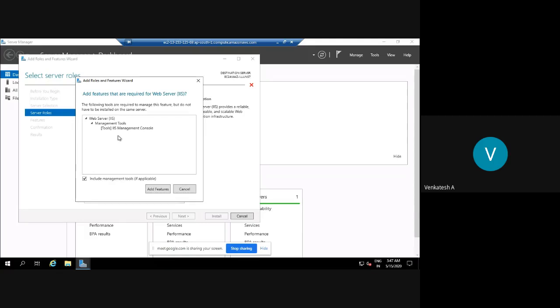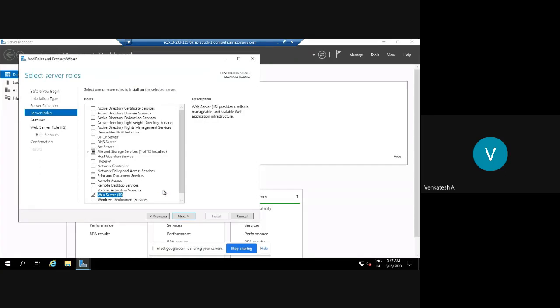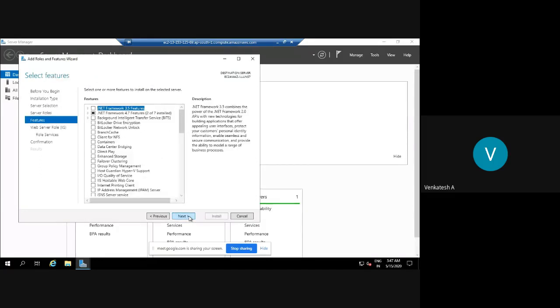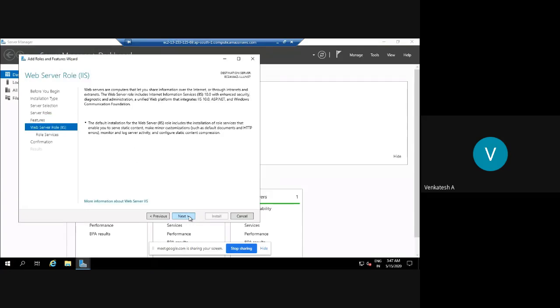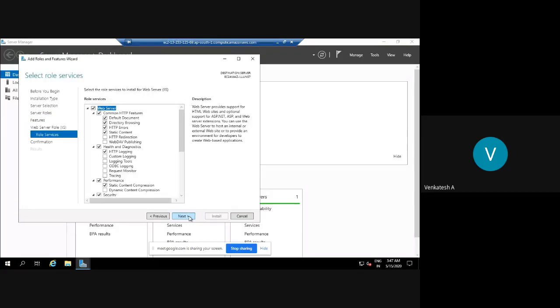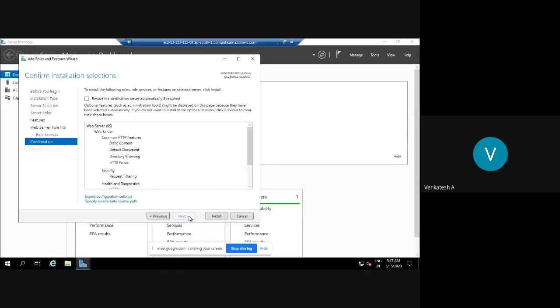Now it is showing this. We have Web Server IIS management tools. Include management tools? Yes, I need them, so click on add features. Now select next. Don't do anything. Windows requires .NET Framework 4.7 features, which are selected by default, so you need not do anything. Click next. It will install everything. Click install.